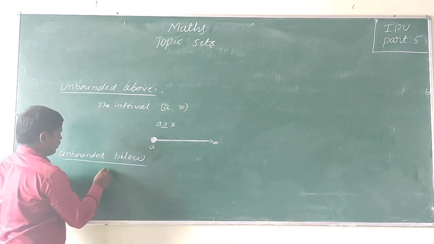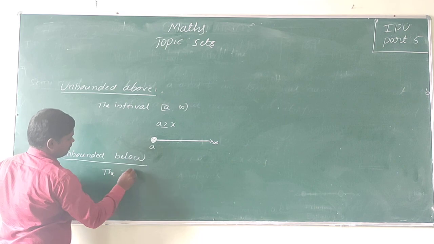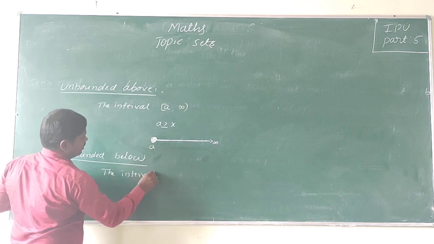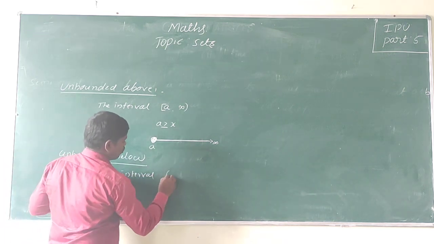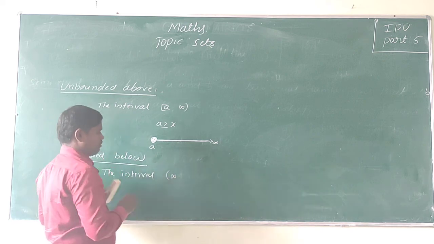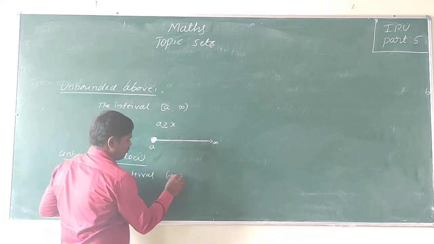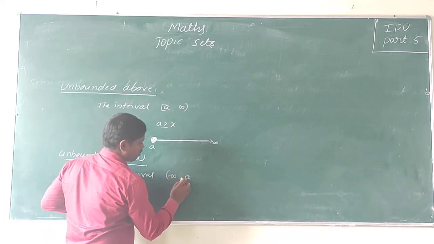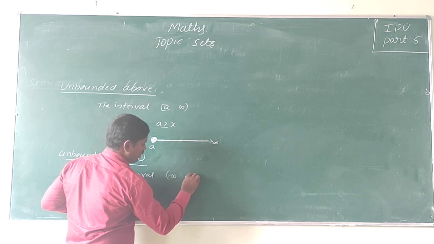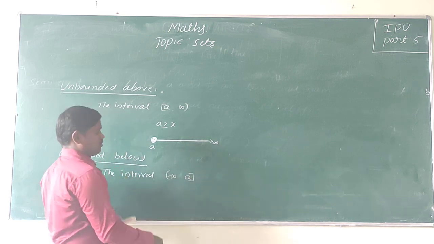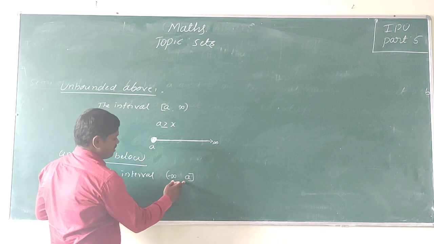So this is the interval (-∞, A]. Okay, A to minus infinity.